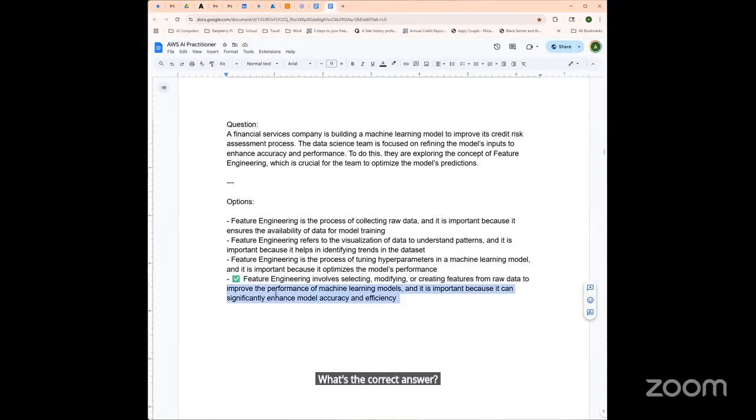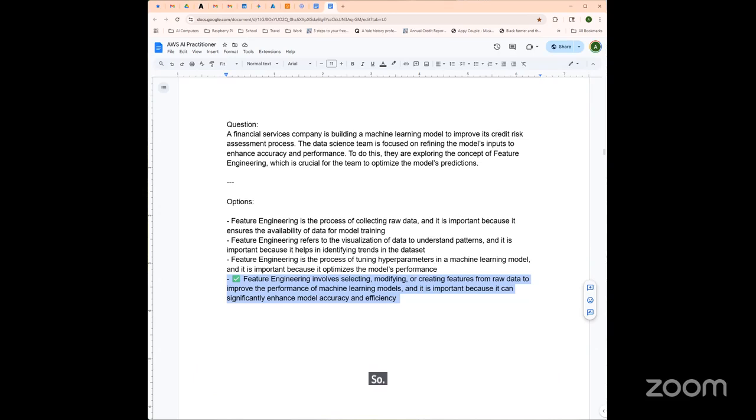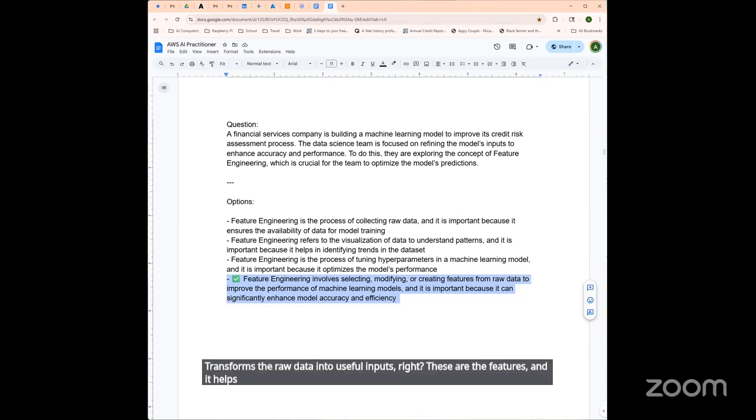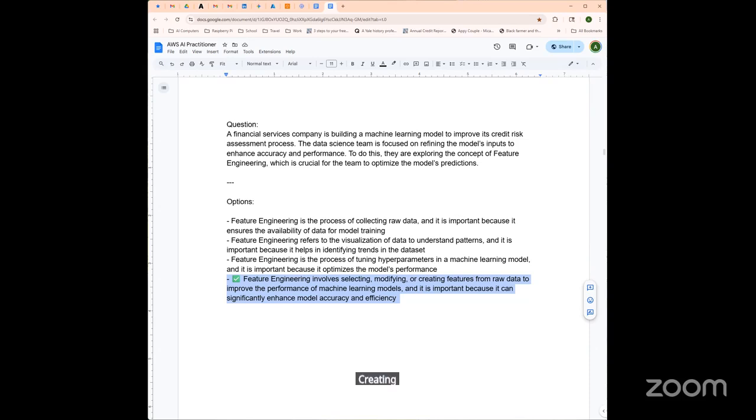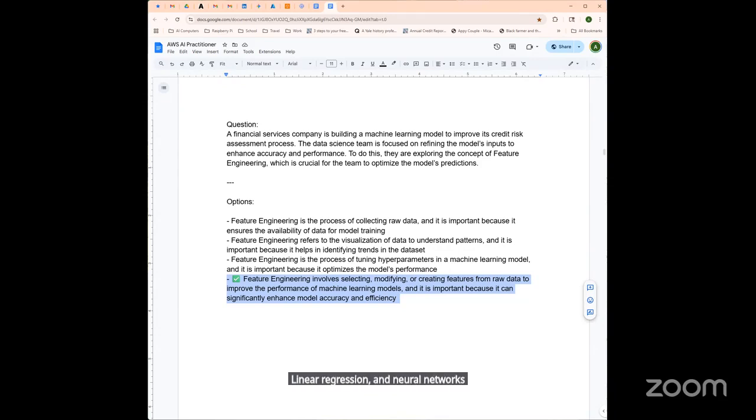Feature engineering involves selecting, modifying, or creating features from raw data to improve the performance of machine learning models. And it's important because it can significantly enhance model accuracy and efficiency. So feature engineering transforms the raw data into useful inputs, right? These are the features, and it helps machine learning models because it includes things like selecting relevant features, creating new features, modifying existing ones. So this is essential for improving model performance, especially for models like decision trees, linear regression, and neural networks that depend on high quality inputs.